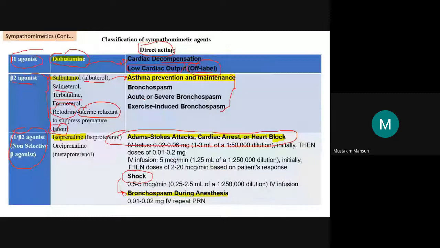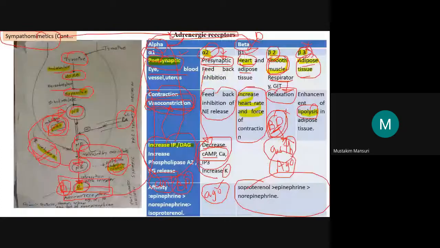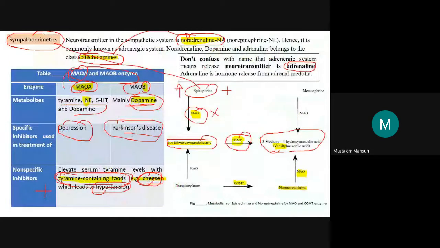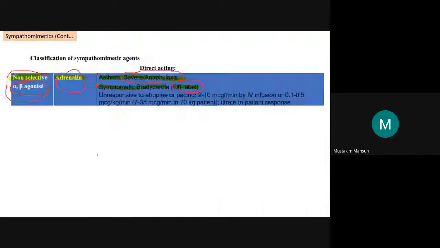So here, indirectly acting sympathomimetic means we will either increase the release, or we will inhibit the transmitter metabolism, and then we will also have an increase in the level of the neurotransmitter. So here we are blocking the metabolism, or we are stimulating the release. So let us discuss indirectly acting.